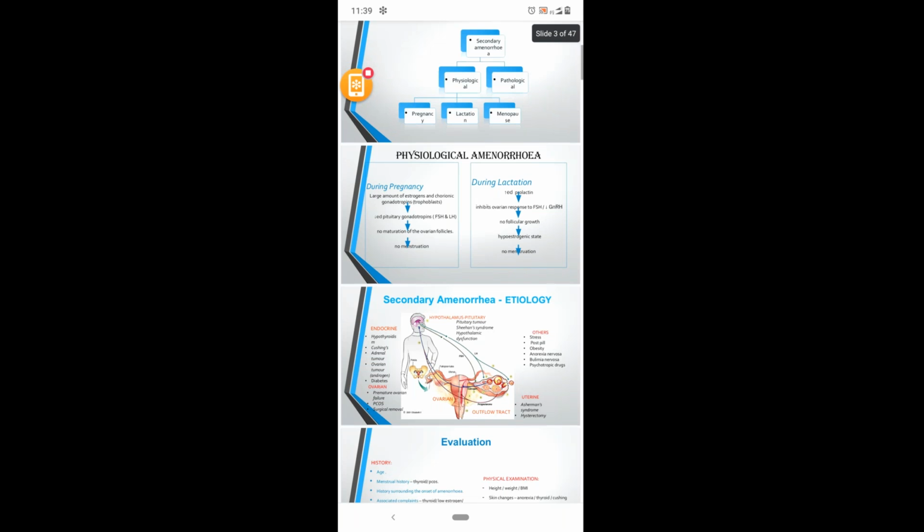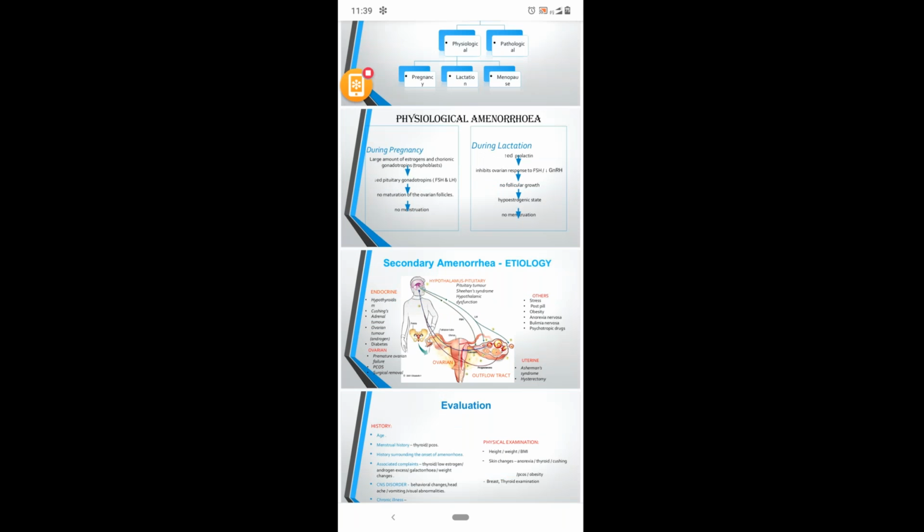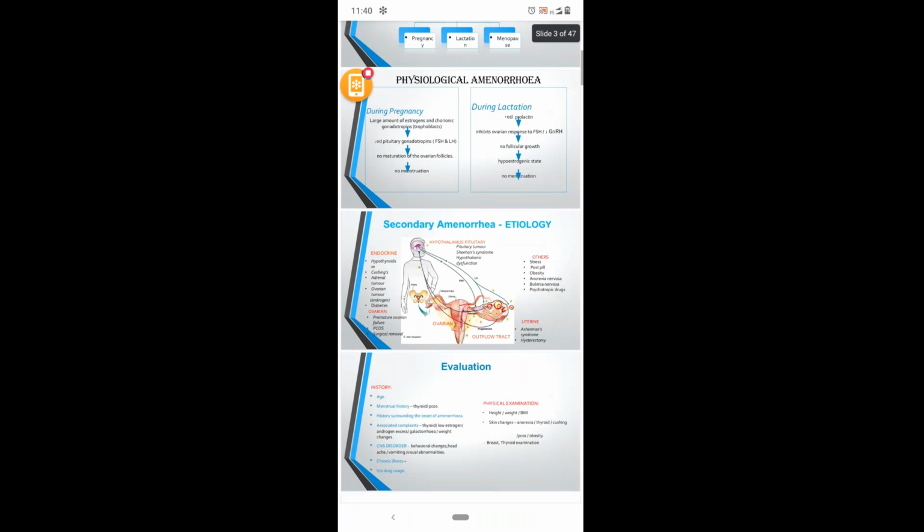So these are the causes of secondary amenorrhea. These are the physiological conditions. And coming to menopause, women will attain menopause. There will be lower levels of FSH and LH at around perimenopausal age. So there will not be any follicular maturation, and there will not be any menstrual cycles.